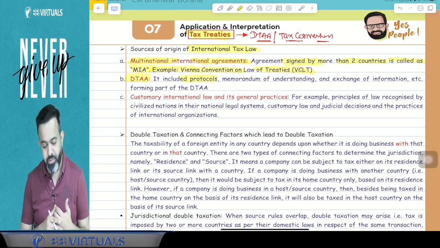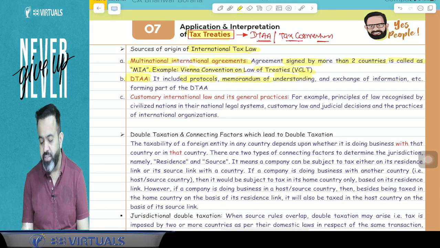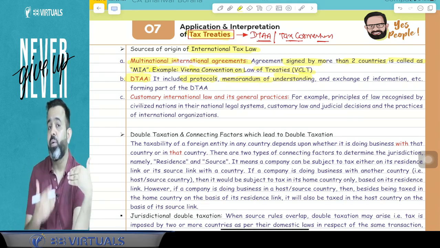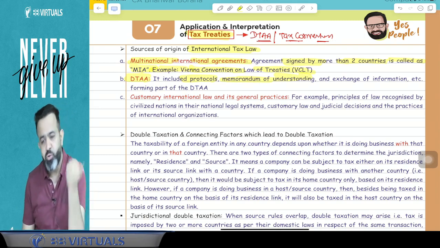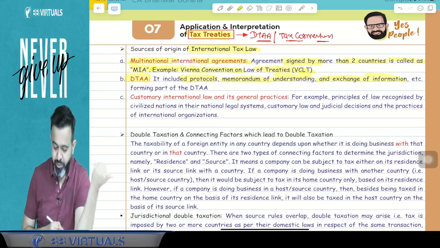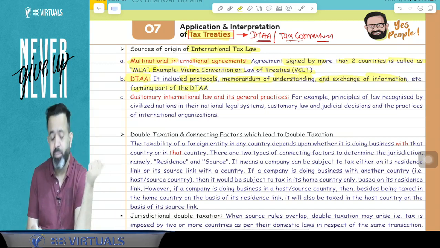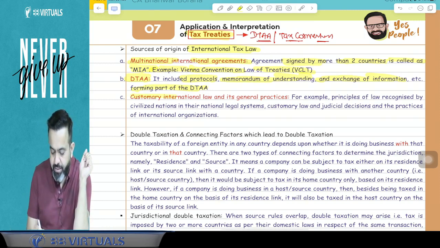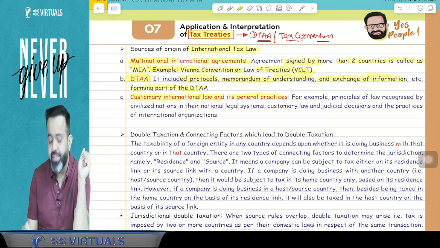Then the memorandum of understanding in DTAA. Suppose after the DTAA there is a memorandum of understanding between two countries; that also you have to study. As well as the exchange of information, how they exchange information, which forms part of the DTAA. But along with that, you also have to study customary international law and its general practice.